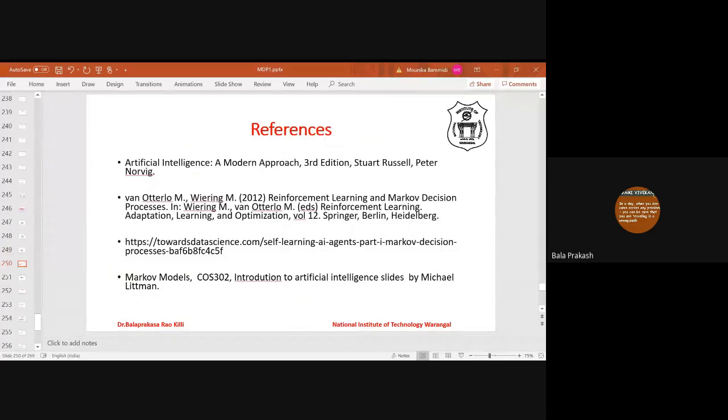So these are the references. You can get good material on Markov decision process.